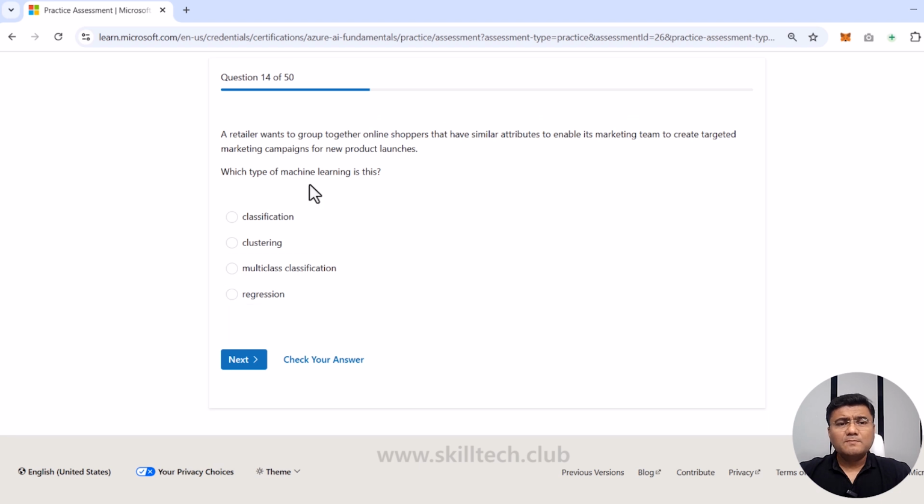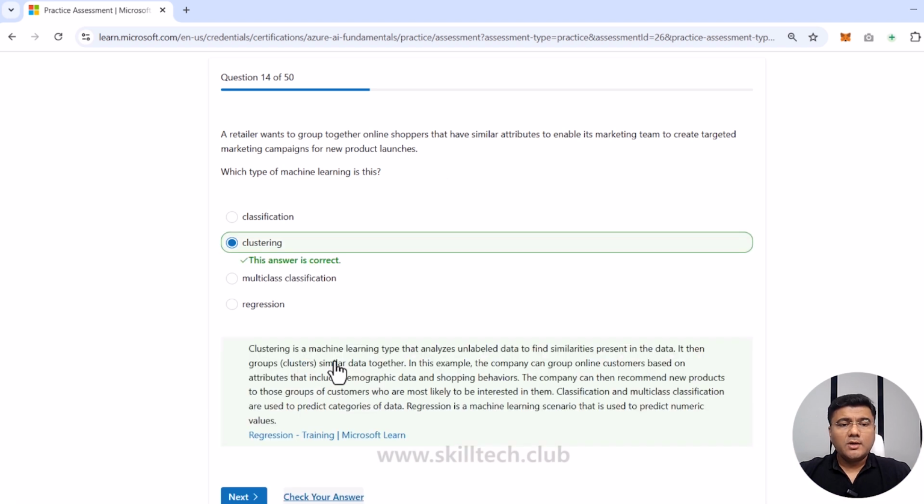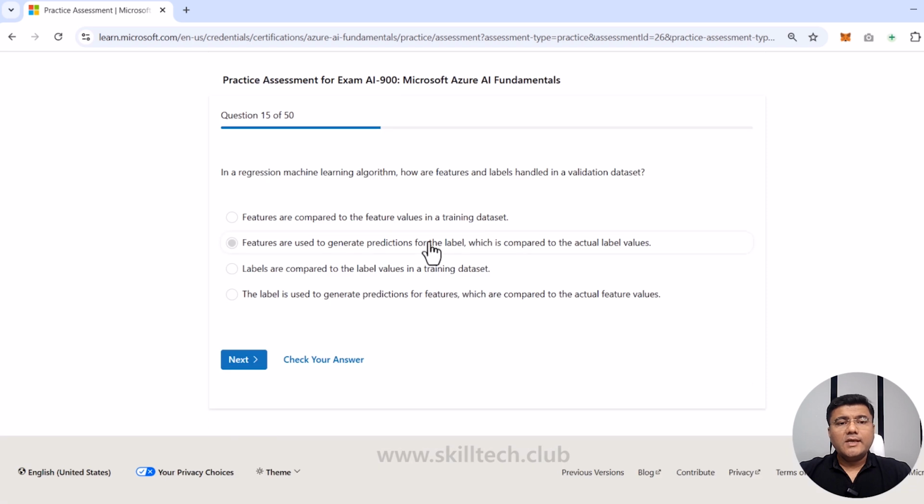Moving forward to the next question. A retailer wants to group together online shoppers that have similar attributes to enable its marketing team to create a targeted marketing campaign for the new product launch. What type of machine learning is this? Now you can see the retailer wants to group together online shoppers that have similar attributes. So this is again an example of clustering, because based on similar attributes they want to group them. So I'm going to select clustering and click on check your answer. Then I'm going to click on next.